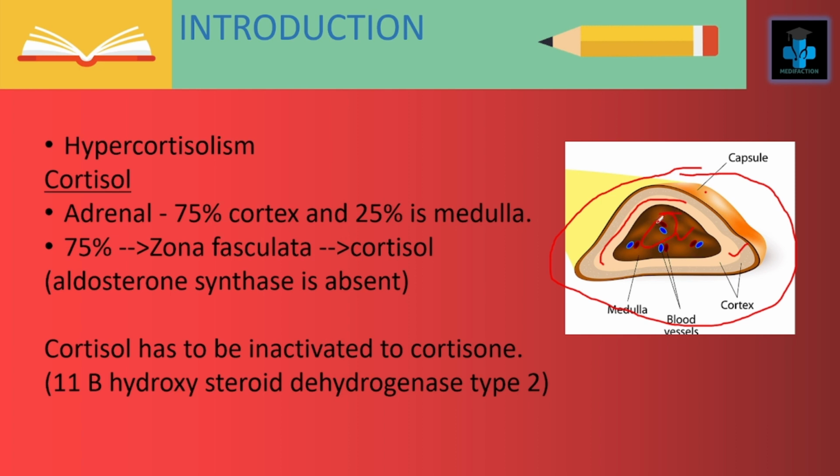In the 75% of the cortex we have the zona fasciculata, which secretes cortisol, and here aldosterone synthase is absent. However, the cortisol has to be inactivated to cortisone, which is done by the 11 beta hydroxysteroid dehydrogenase type 2 enzyme. But in certain conditions, there will be absence of the 11 beta hydroxysteroid dehydrogenase type 2 enzyme.